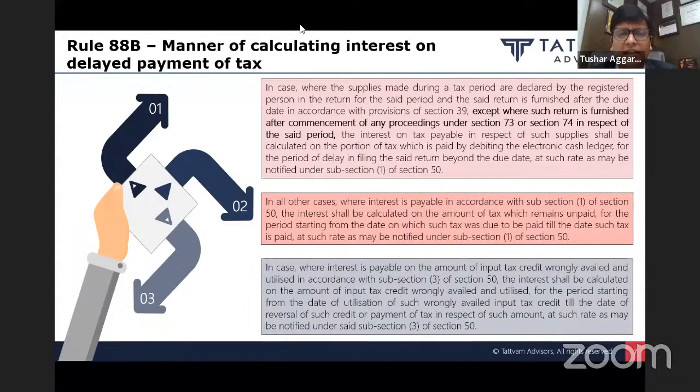Similarly, Rule 88B, which is a newly inserted rule, effective from 1st July 2017, Rule 88B(1), also says the same thing: in case of delayed filing of return, only where there are no proceedings initiated under section 73 or 74, the interest will be levied only on the cash component.